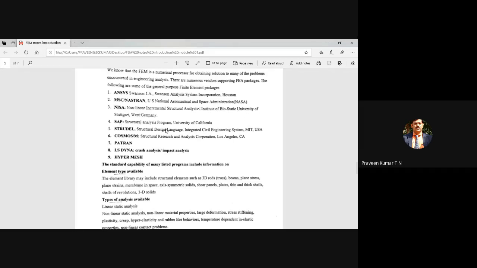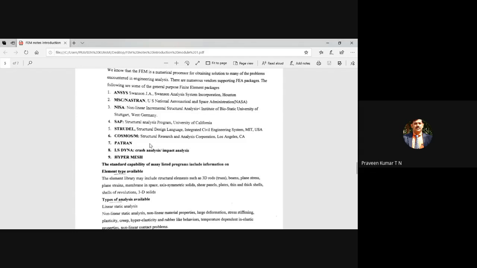SAP, it is not SAP, System Administration and Programming. SAP program is there, that is a Structural Analysis Program, University of California. Strudel, again, is developed by MIT, USA. Cosmos, Structural Research and Analysis Corporation. You can see Patran, and LS-DYNA, especially used for crash analysis and impact analysis.